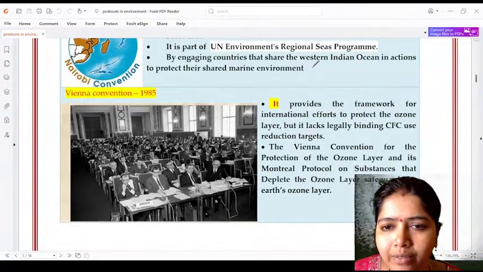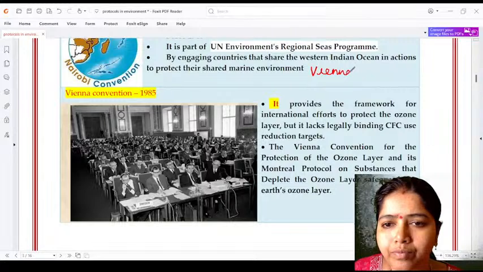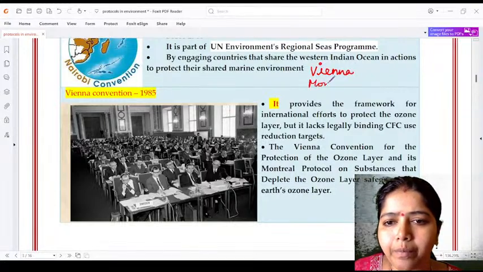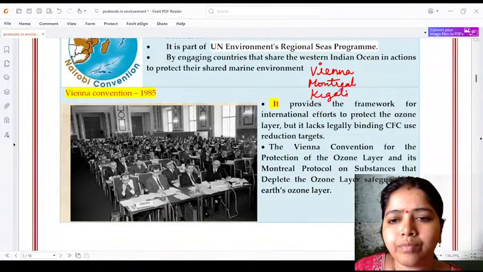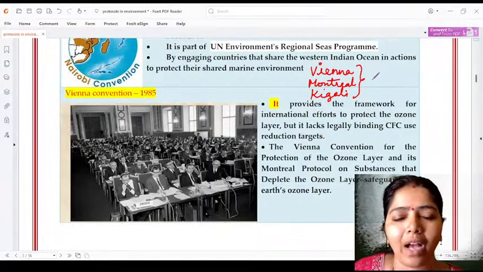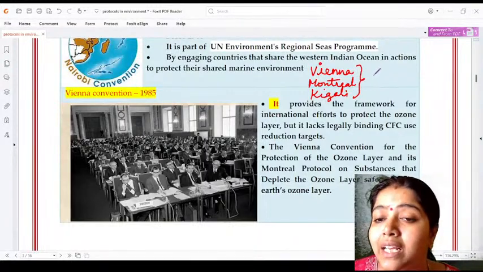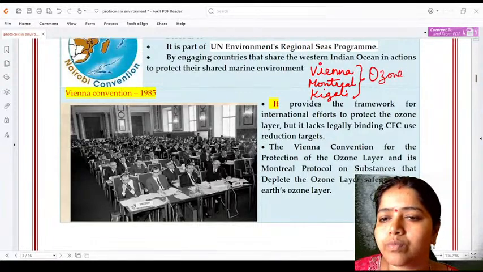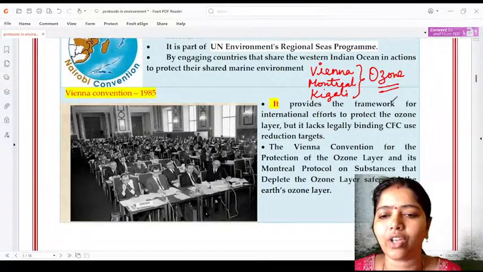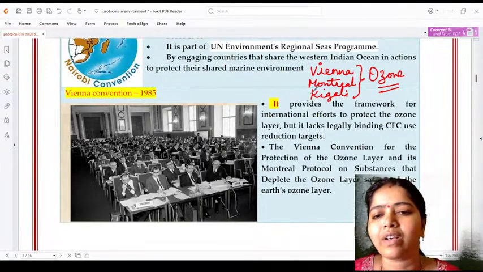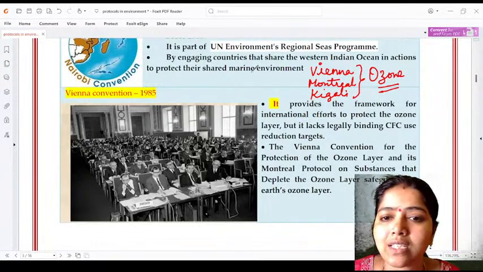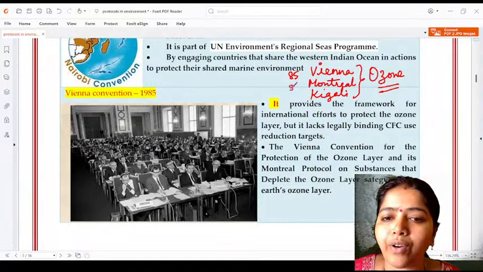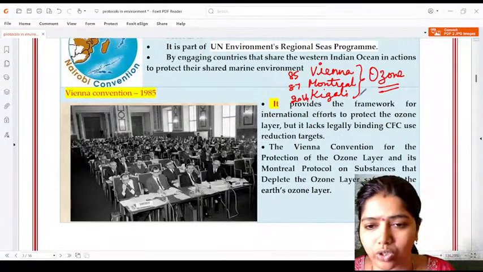We have Vienna, we have Montreal, and we have Kigali. These are very, very important convention, protocol, and amendment regarding ozone. Please kindly have it in your memory. Vienna in the year 1985, Montreal 1987, Kigali in the year 2016. Don't forget the years. Vienna 85, Montreal 87, Kigali 2016. I will tell when it came into force later.